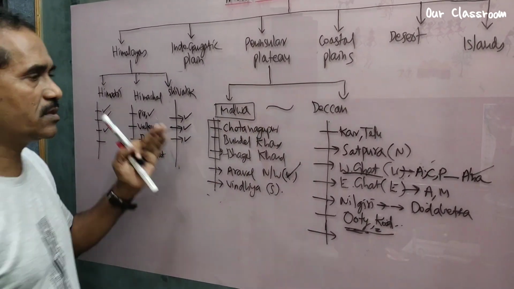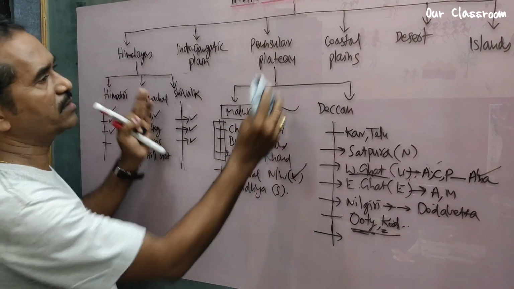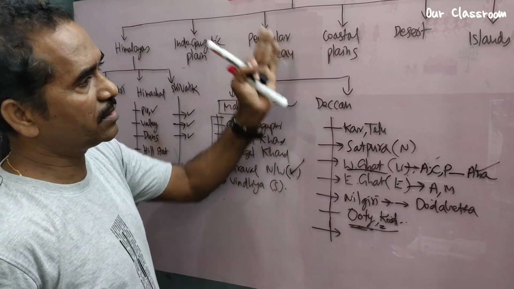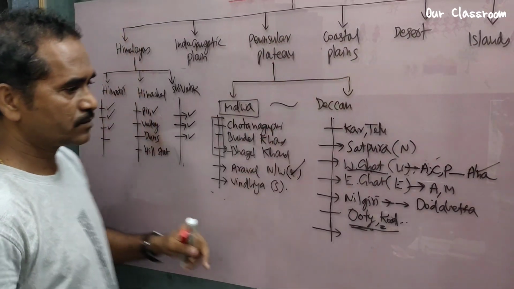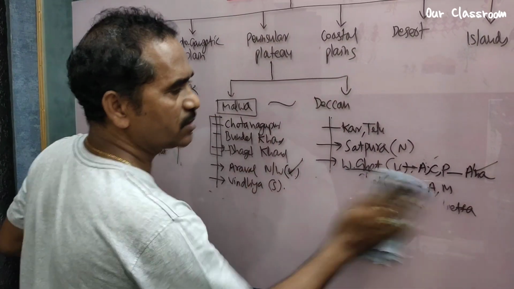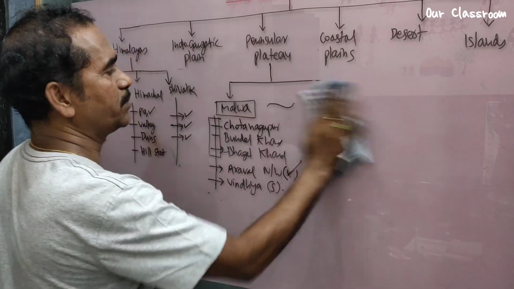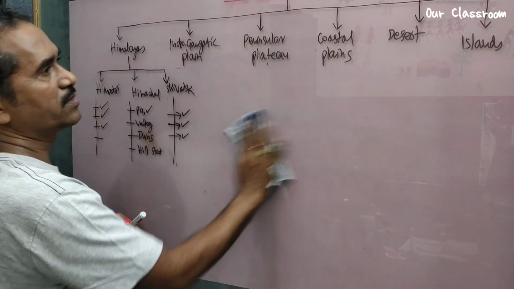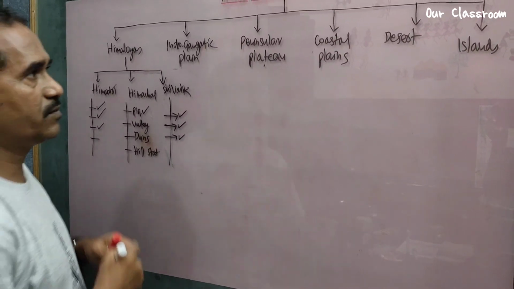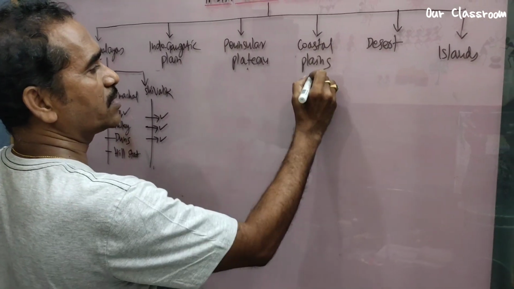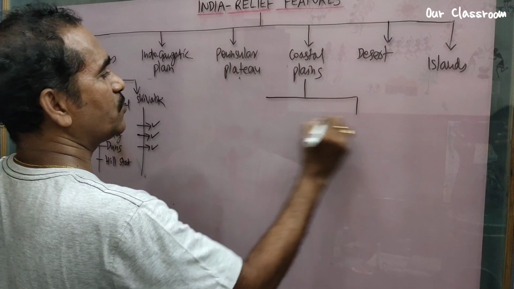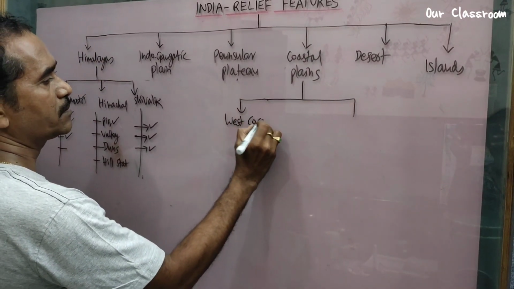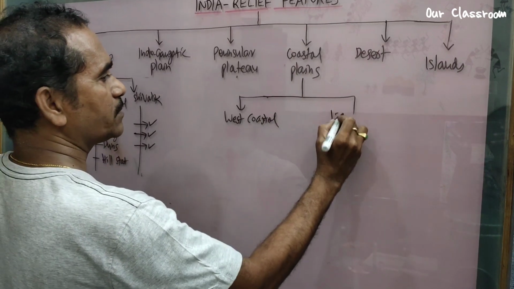Suppose the page is not suitable for you, you divide them into 3 parts. You take 1 page and you take another page. These 3 parts, so 2 pages. Definitely, I know our children prepared already on 2 pages. It's enough. 2 pages is enough to prepare. Now move on to coastal plains. 2 types of coastal plains we see. One is west coastal and east coastal.